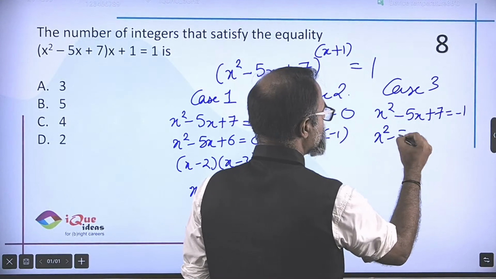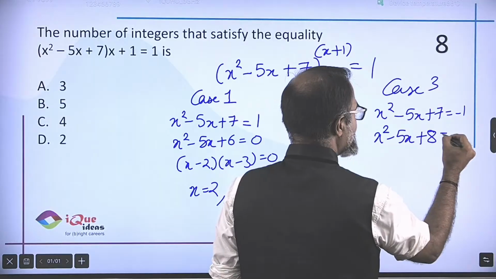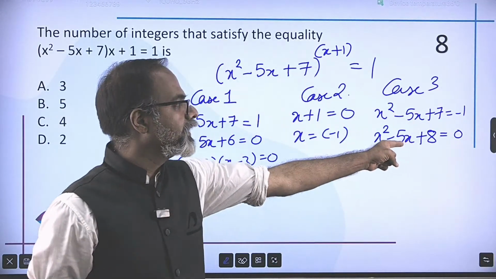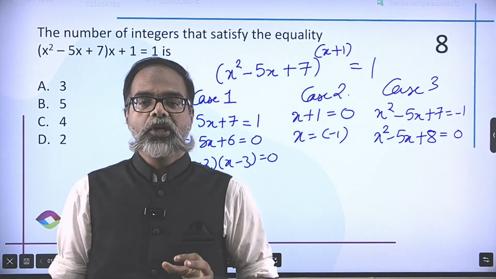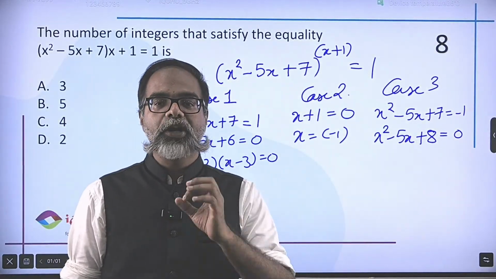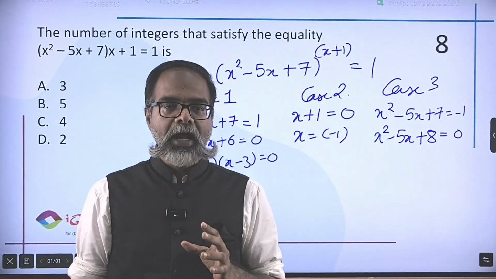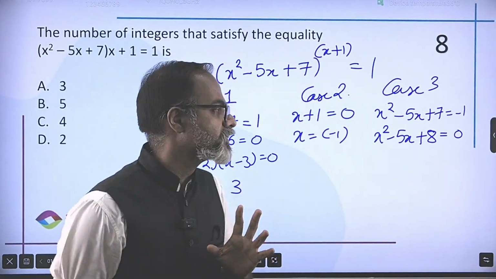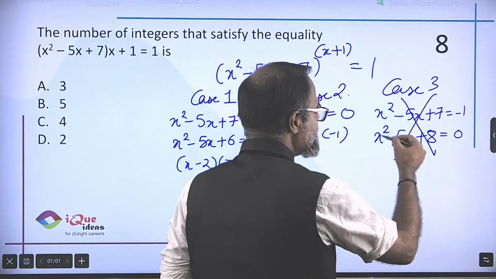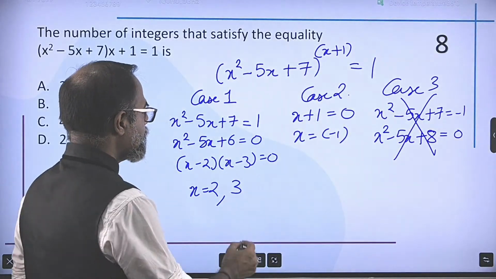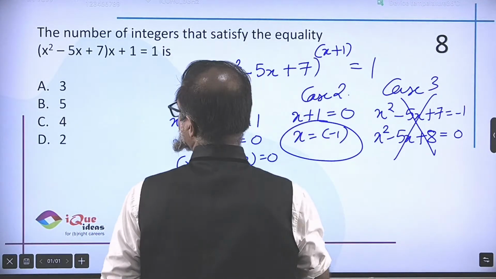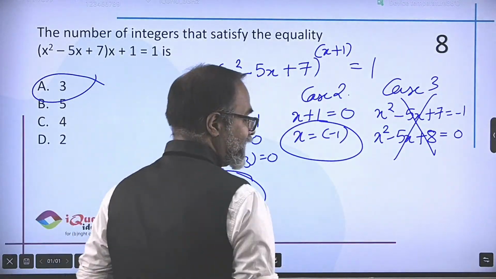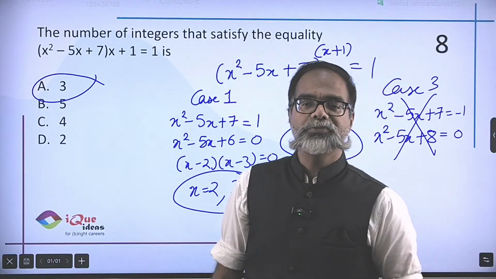So x square minus 5x plus 8 equal to 0. But this cannot be resolved as having integral roots. The roots of x square minus 5x plus 8 are not going to be integers. And I need integers that satisfy, which means this case is definitely not going to work out. In which situation 1, 2 and 3 potential values. So option A, 3 could be the answer to this particular question.